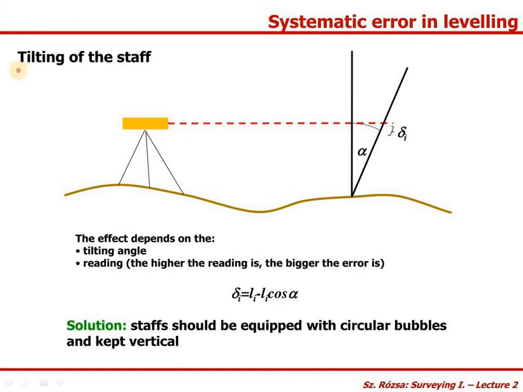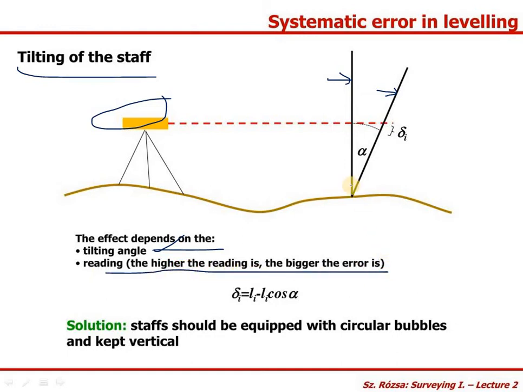So we can see here, this is the tilting of the staff. Our instrument is there, this is our vertical staff and this is the inclined position. In this condition we may not take the reading. Only when the staff is in the correct position will we take it. The effect depends upon the tilting angle, and the higher the reading is, the bigger the error is.